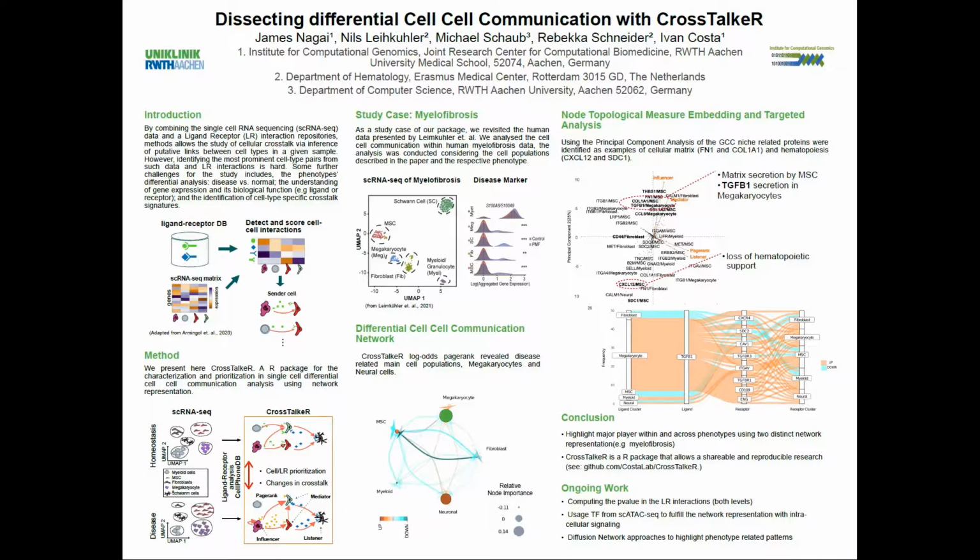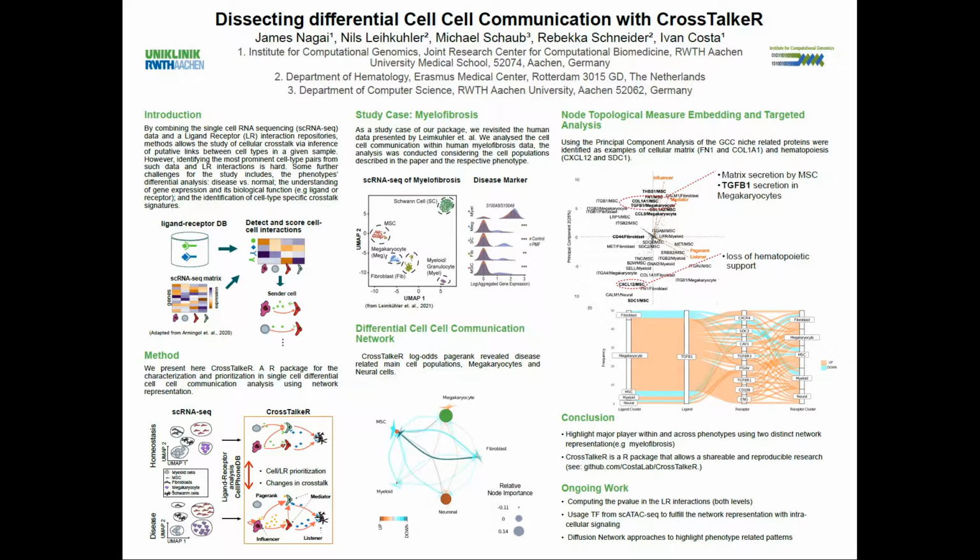In this network, the nodes represent the cell populations, the edges represent the interactions between those cell populations, and the node size shows the relative node importance given by log odds PageRank. The edge colors represent the expression, and the edge thickness represents the number of interactions.